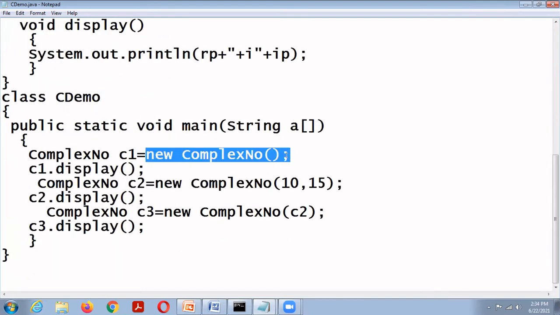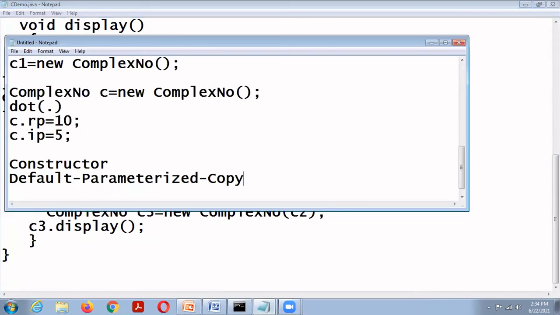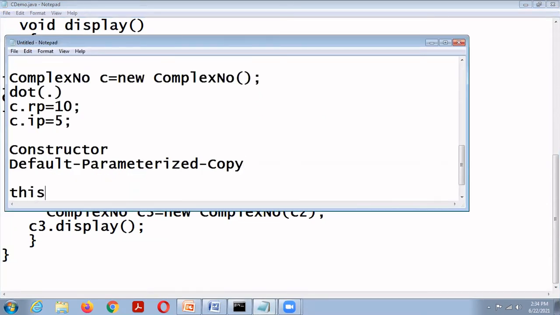Then another important concept, that is this keyword. In Java, two keywords are very important: one is this keyword, and another one is super keyword. This keyword refers to the current object.